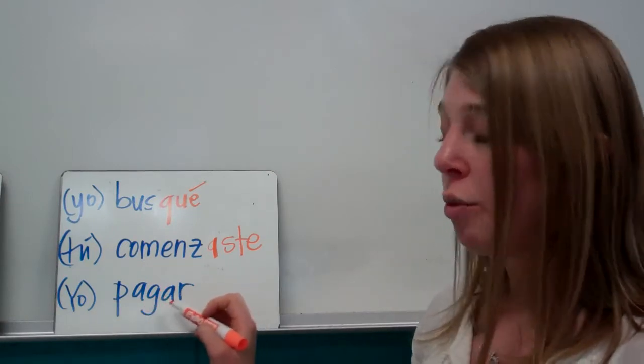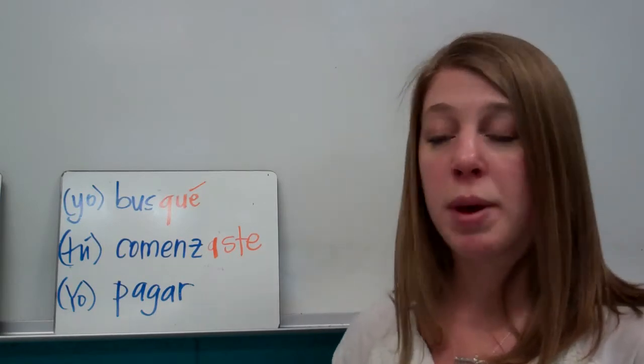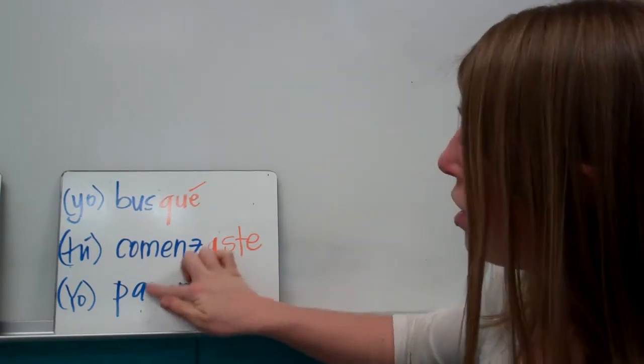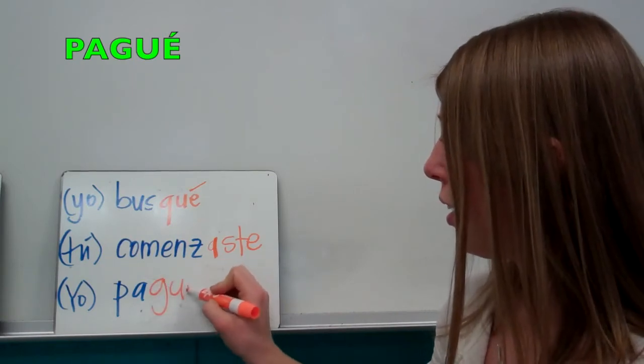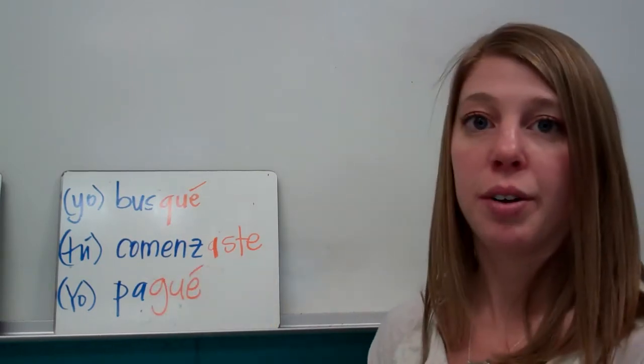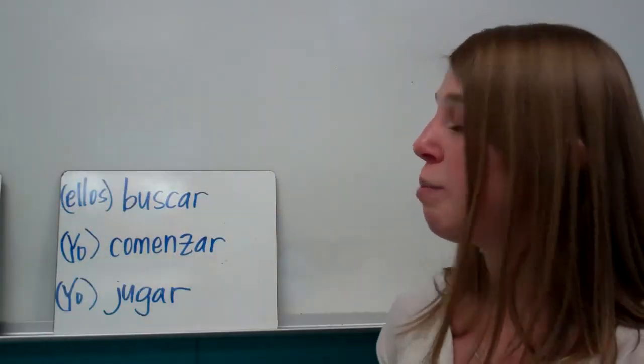Then yo and pagar. Okay, it's a GAR verb. We see it right there. And it has a yo as the subject. So we're going to have a spelling change. So it's going to be yo pagué. We're going to add our U in there.